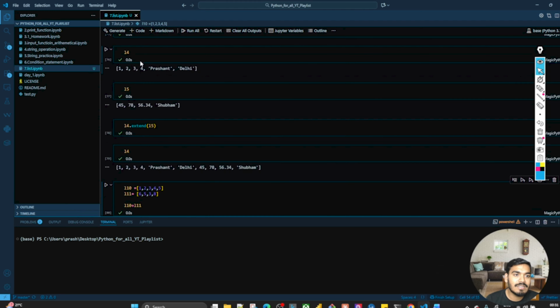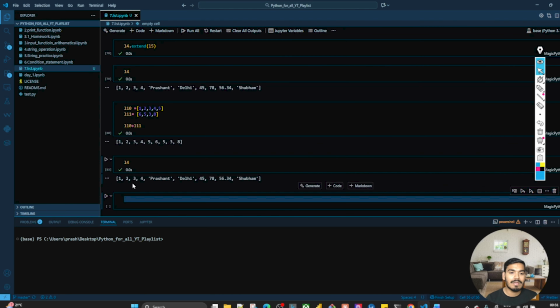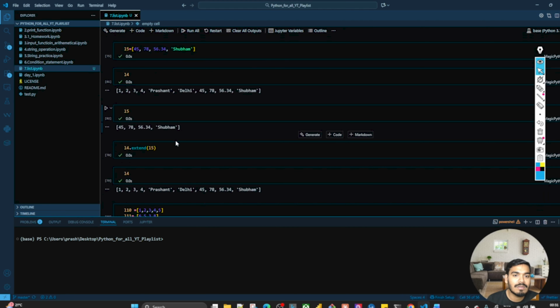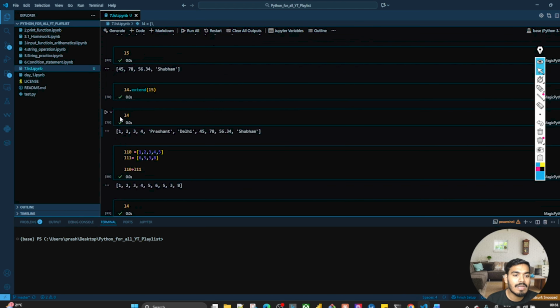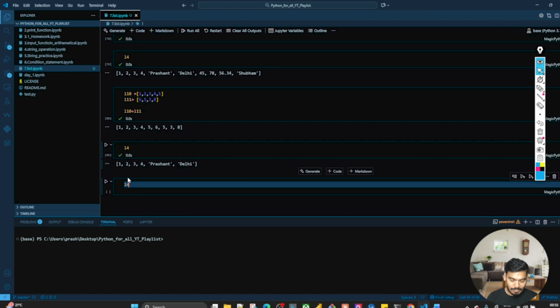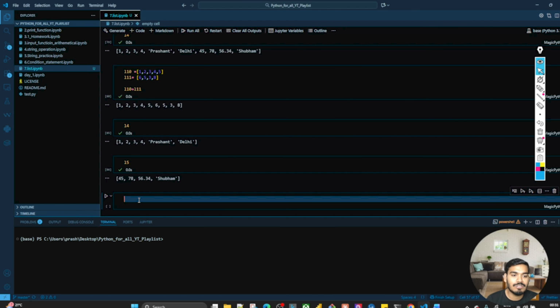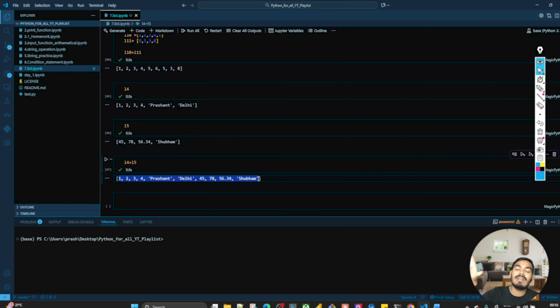Now, let's say I'll execute this separately. I will not execute L4 now. Let's say I have an L4 over here. Let me execute L4 once again. Now L4 has elements only till Delhi, right? And I have an L5 over here, which also has its own elements. So instead of extend, I use L4 plus L5. See, this way also you can add the elements of one list to another. That is called the concatenation process.